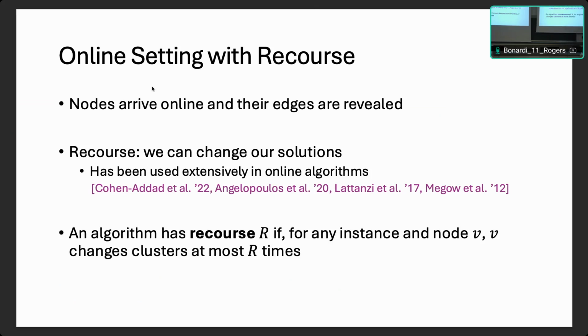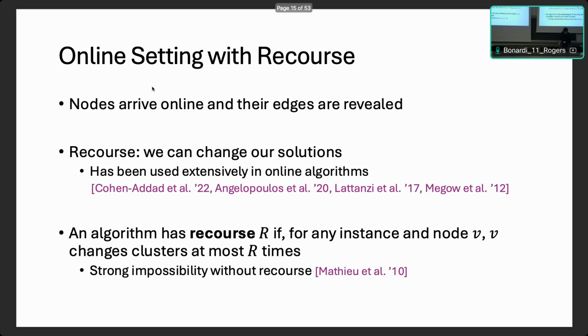A little bit more formally, recourse in our setting is as follows: we have a recourse R if for any instance and any node, this node changes the class that it is in at most R times. So it is for every single node in our graph. It is important to note why we are so interested in this: in the standard online setting without recourse, there are very strong impossibility results. So there is nothing really to do in our problem.